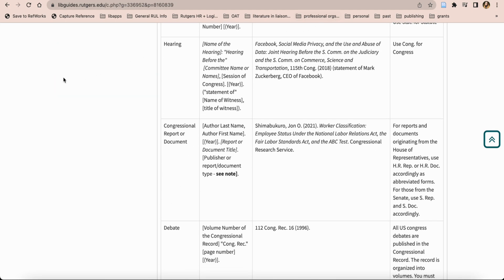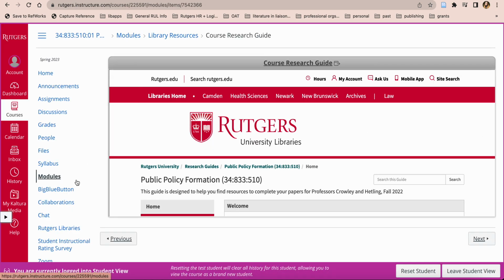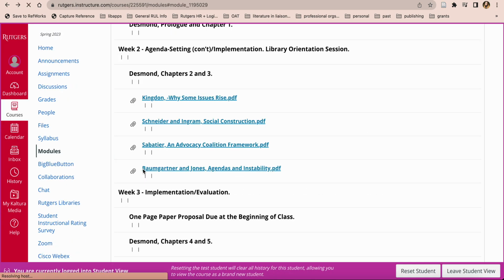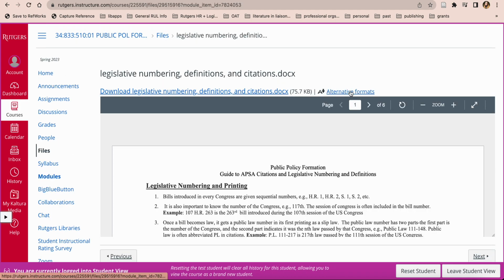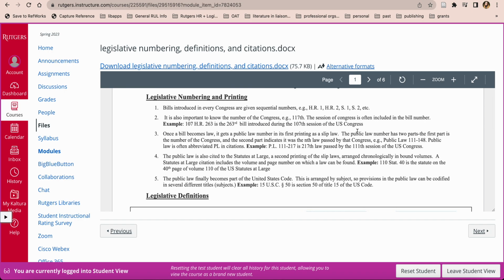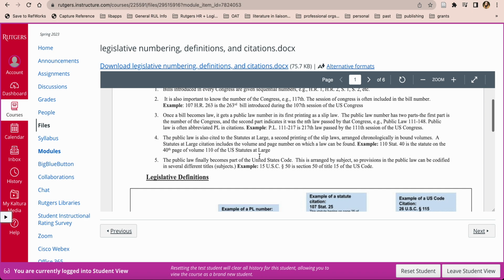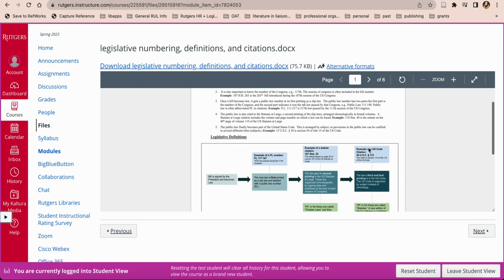So whichever way you go, they have the same information, and either way, they can be very helpful. For our purposes, we're just going to look at the handout here. I'm going to zoom out a little bit so we can see more of the screen.